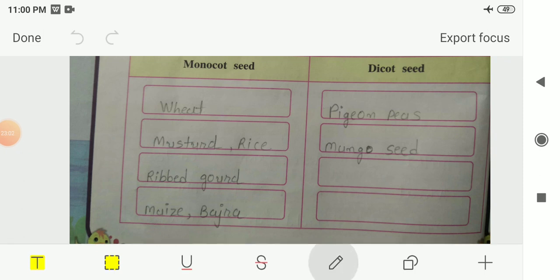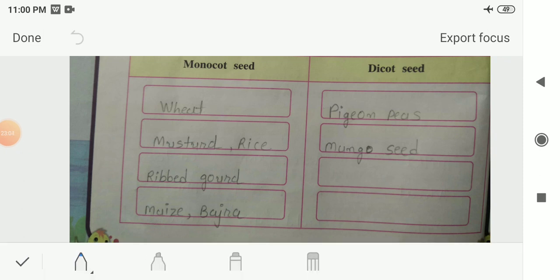So this is the classification from page number 24 of your textbook. The examples of monocot seeds are wheat, mustard, rice, ridge gourd, maize and bajra. So these are the monocot seeds, and the dicot seed is pigeon peas. And we have also added another example, that is mango seed. So it is also a kind of dicot seed. So mango seed will come in the column of dicot seed. So this is the answer for your classification of monocot seed and dicot seed.